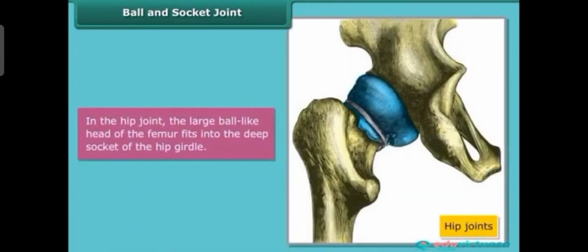At the same time, in the hip joint, you can see a large ball-like head of the femur. This is the femur bone, that is of the leg. At its end there is a ball-like shape and it is fitted to the cup of the hip.